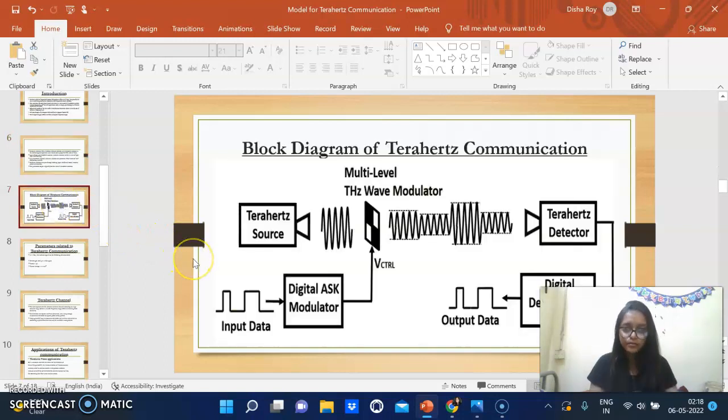So now coming to the block diagram of terahertz communication, we can see over here the terahertz source. It has a multi-level terahertz wave modulator, terahertz detector, digital demodulator, and then we can see the output data. And that is controlled by the digital ASK modulator.